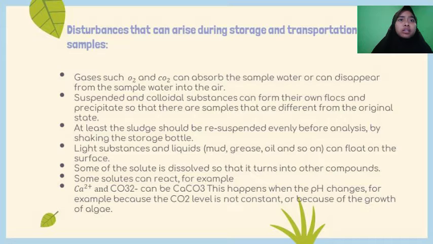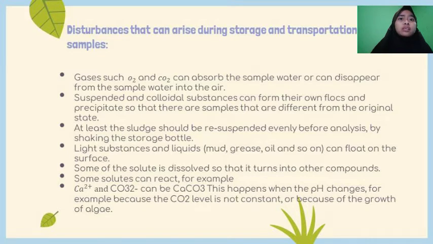Disturbances that can arise during storage and transportation of samples. Gases such as O2 and CO2 can be absorbed by the sample water or can escape from the sample water into the air. Suspended and colloidal substances can form flocs and precipitate, so that the sample differs from its original state.